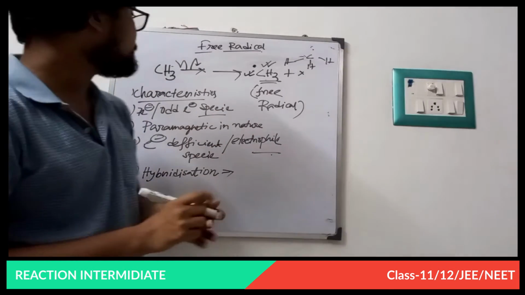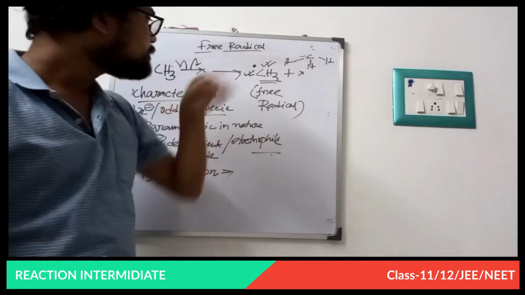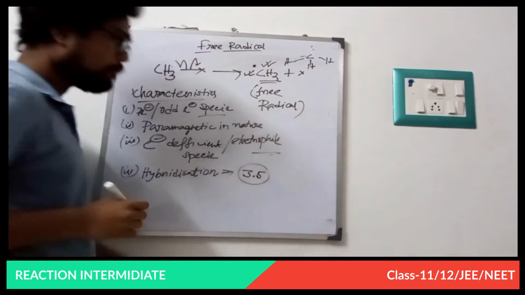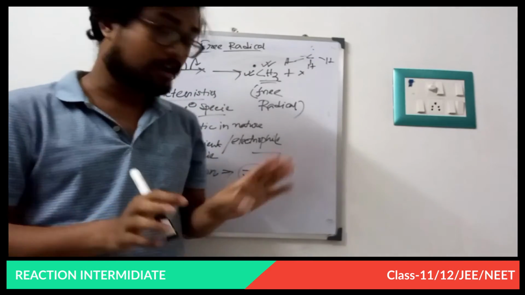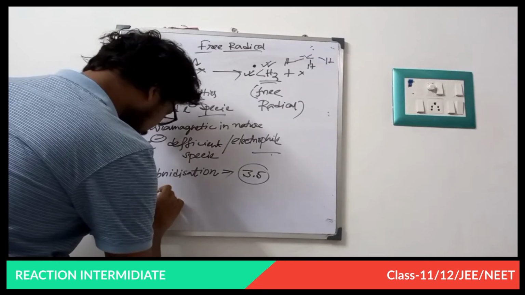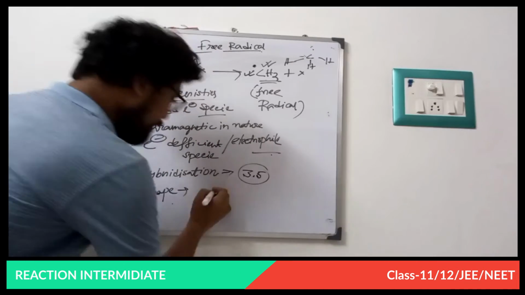Hybridization. Now what is the hybridization of this CH3 dot? Is it sp3.5 because it has an odd electron? Now very carefully, what is the shape? It is very interesting.